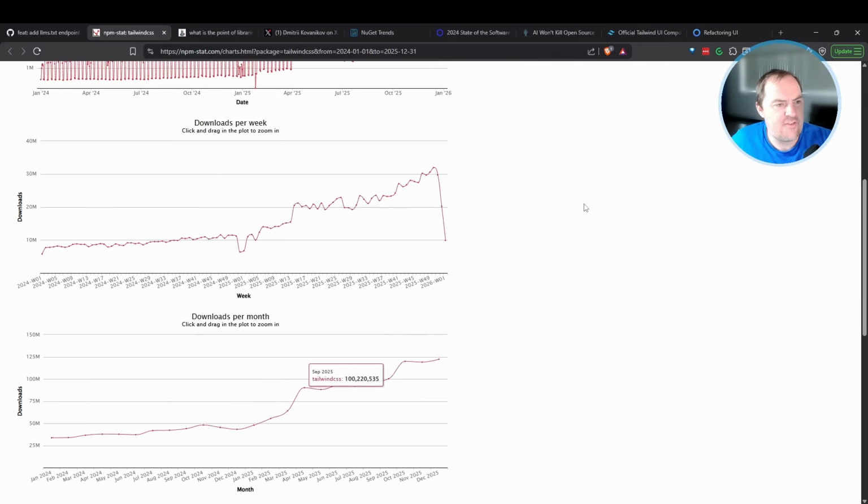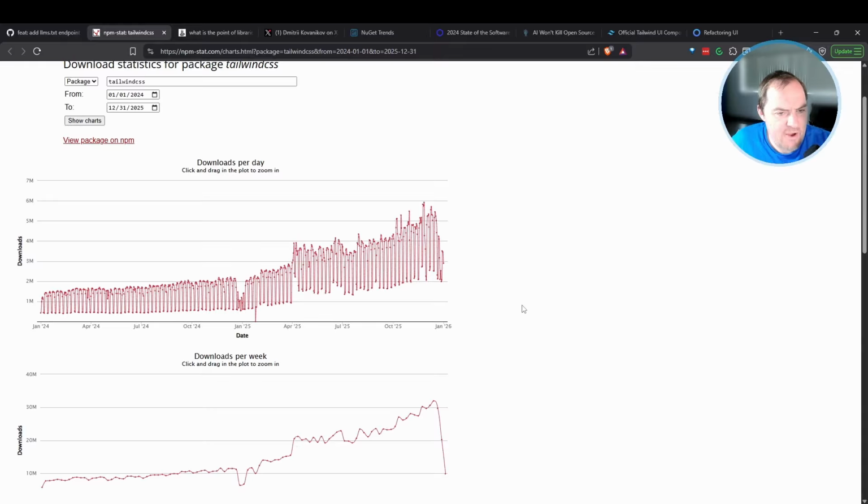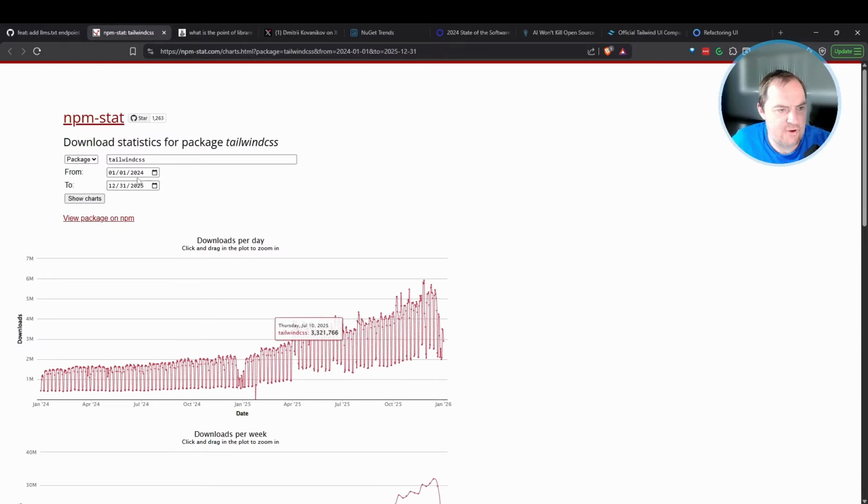Let me take a look. This is their NPM statistics. And you can see their downloads per week starting from 2024 through the end of 2025. So they're averaging somewhere like, in 2024, let's say on a Friday, 1.1 million. And then is this a Sunday down here? Yeah, well, no one cares about weekend numbers. That's why this has the sawtooth shape.